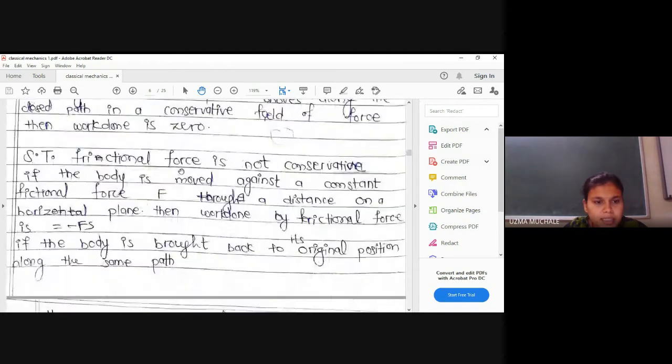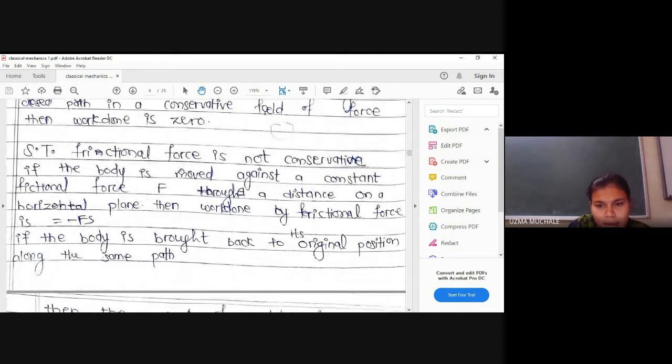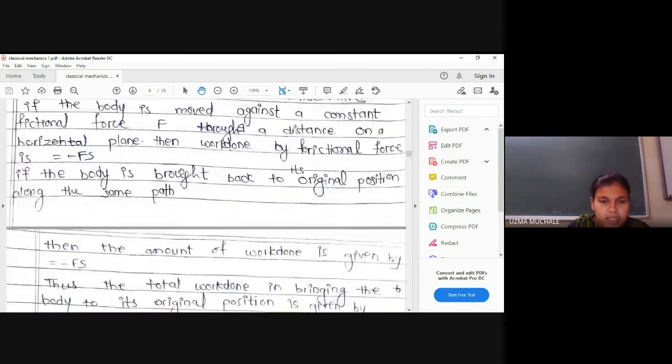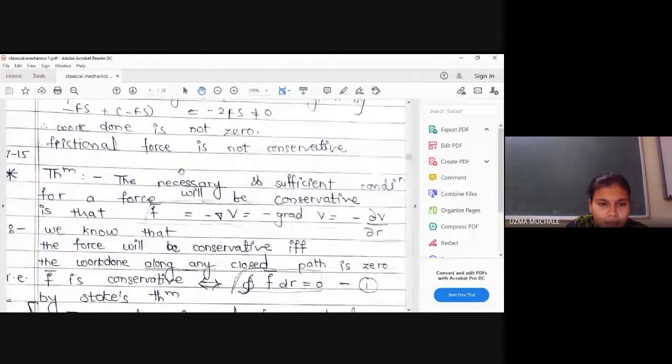Next, we have seen that frictional force is not an example of a conservative force. Why is this so? For the example of a bike, if the road is rough, we need more acceleration or more force to move our bike. That is because the rough road gives friction, and there is a reverse force, and to overcome that reverse force we apply an extra force, given again by minus fs, so hence it is not conservative.